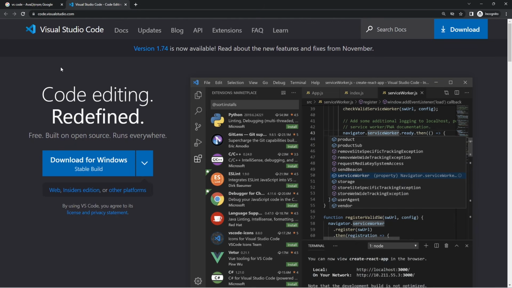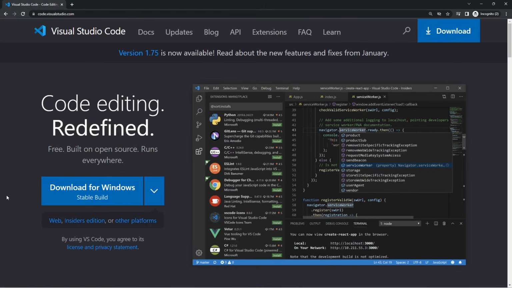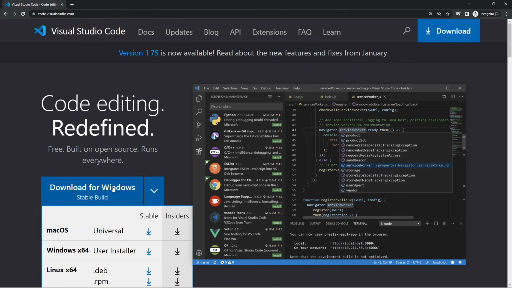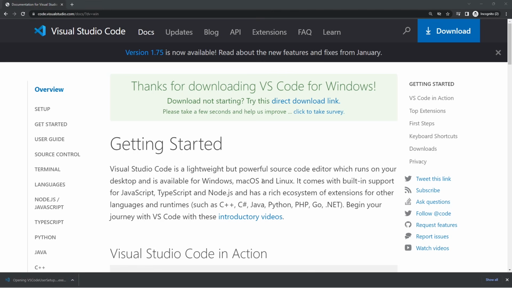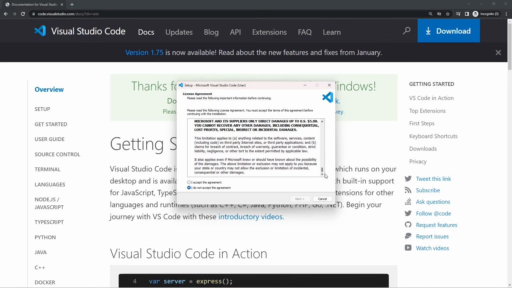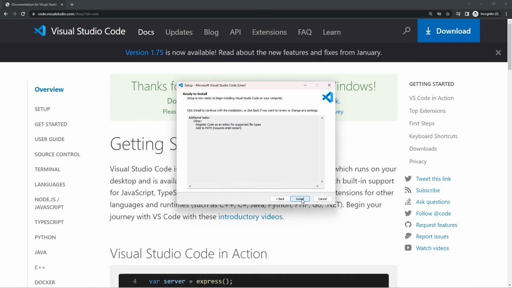Now, the most popular one is called Visual Studio Code, right? So you can just Google that and VS Code, and it's the first one here. So to install Visual Studio Code, you can go to the website and just click on the button here for whatever operating system you use, and it should pop up in a moment. It can take a couple of seconds because it's a pretty big file. All right, so then you can just click there and open it up, and you can just go through the steps. Nothing special here. Of course, you should read the agreement. Don't change anything. Maybe just add it to the desktop as an icon, if that's what you want. And then just click next, and then you can click on install and it will install it for you.